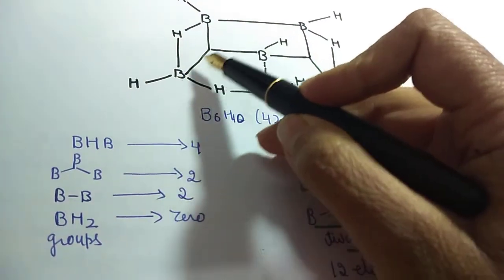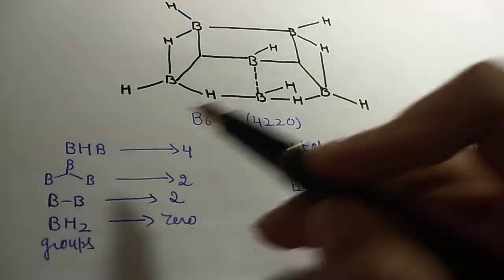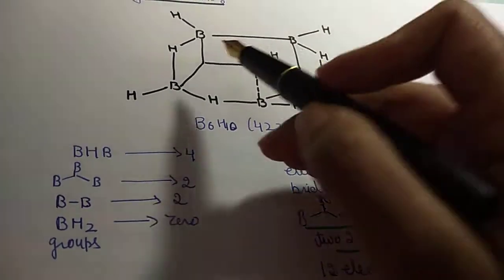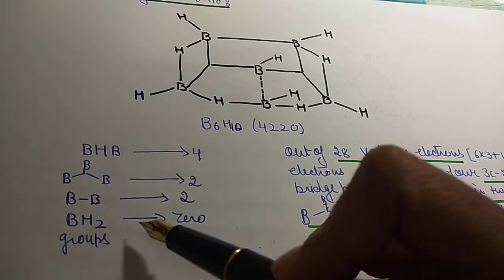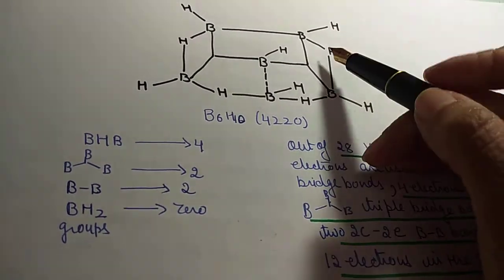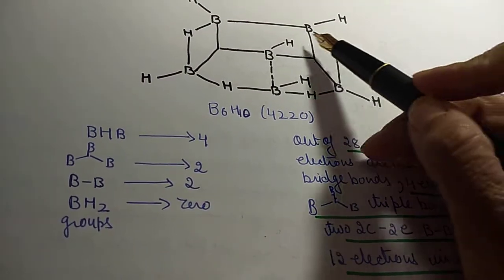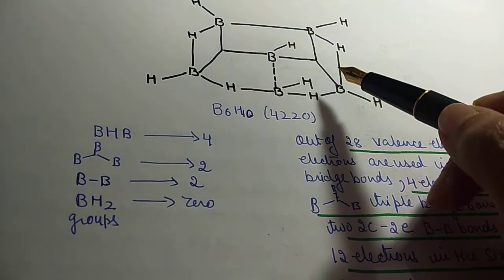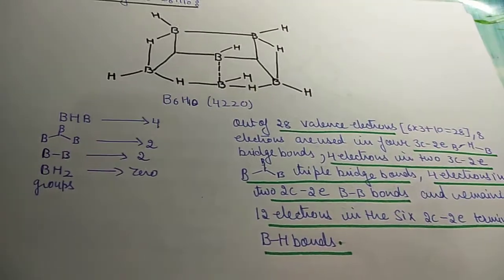1, look at this, 2. Then 2 BB bonds. We have 2 BB bonds, 1 BB bond, and this is the second BB bond. And BH2 groups: 0. No BH2 groups. BH2 terminal groups: this hydrogen that is in BHB is involved in the framework, so that is not the terminal hydrogen. It is involved in the framework. So we don't have any BH2 groups here.